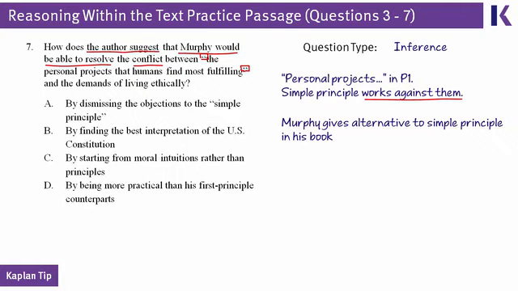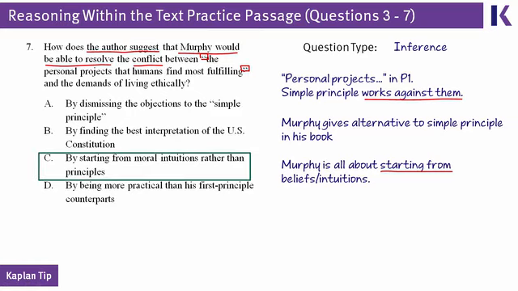So in other words, because this question is saying, how would Murphy probably react to this conflict? Well, the only thing we know about Murphy, we don't know anything about his personal life or his history or anything like that. All we know about him from this passage is what his philosophy is. And the summary that we have for his philosophy is that he's all about coming from our basic beliefs. So after we've executed on that plan of following these details across our analysis and our knowledge of the passage, we actually can make a strong prediction for this, which is that Murphy would say, hey, you should follow my philosophy. That's going to resolve this conflict. And that is what choice C says.